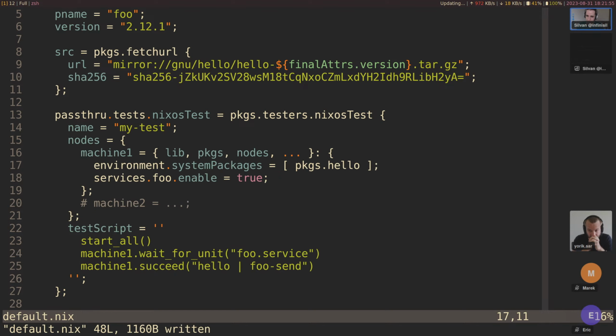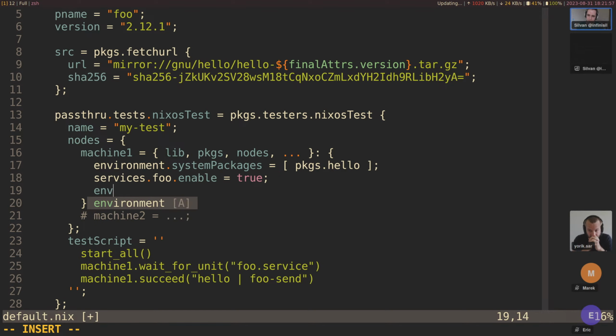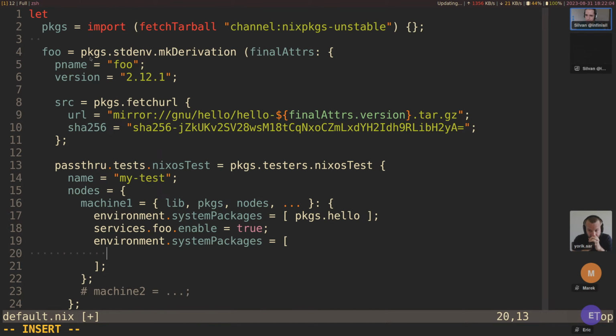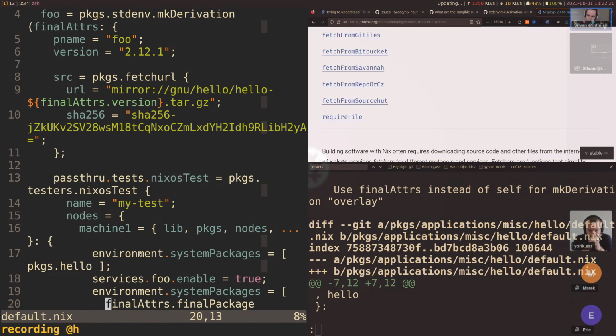All right, and so in here we might say environment.systemPackages equals this one in here, like this very derivation we're defining right now. And we can do this using finalAttrs. Oh, and actually, I think it's finalPackage. This is something a bit special, actually. I think it's finalPackage. Let me just confirm that.